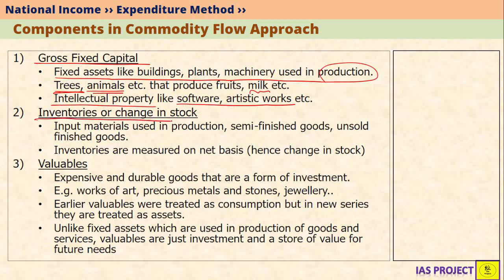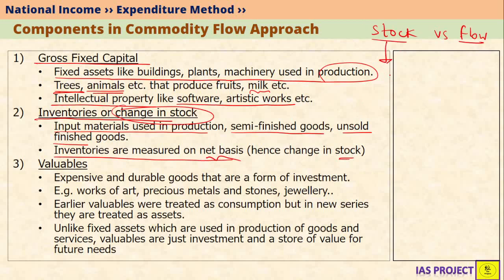Then what are inventories? Inventories are nothing but input materials used in production or semi-finished goods or unsold finished goods. So all these three are called as inventories. Inventories are measured using net basis. Before understanding what net basis or what stock is, let's try to understand a concept called stock versus flow.